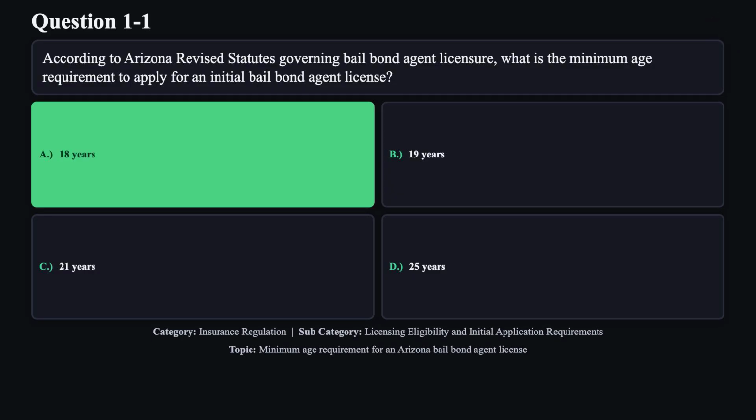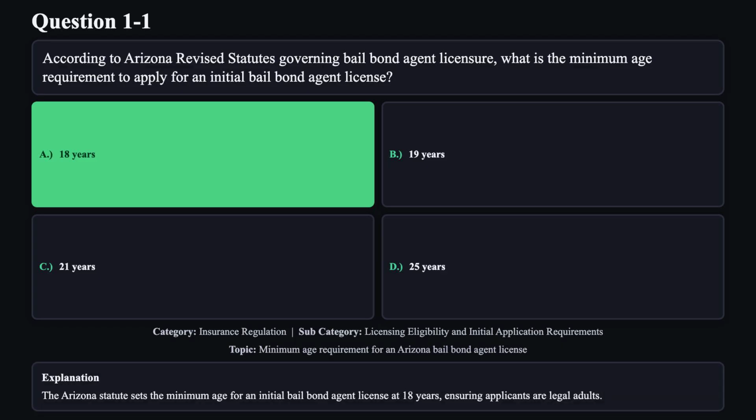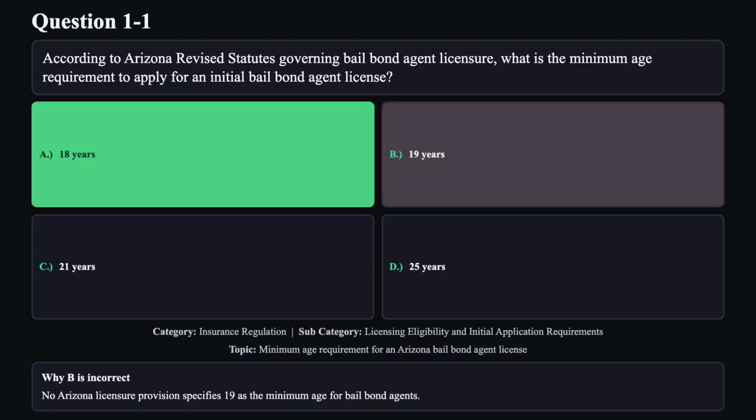The correct answer is A. The Arizona statute sets the minimum age for an initial bail bond agent license at 18 years, ensuring applicants are legal adults. Reason B is not correct. No Arizona licensure provision specifies 19 as the minimum age for bail bond agents.